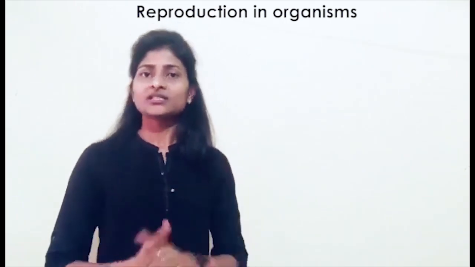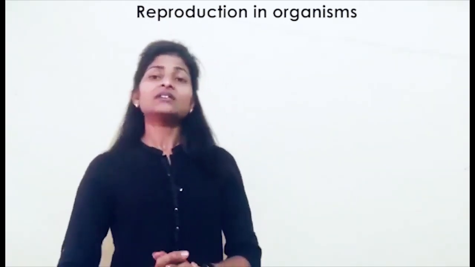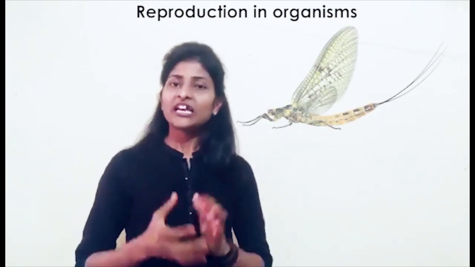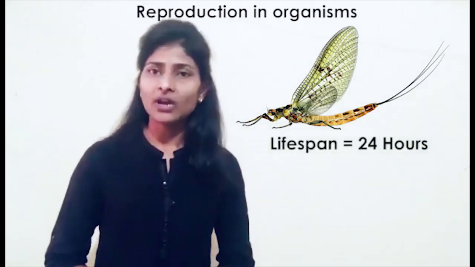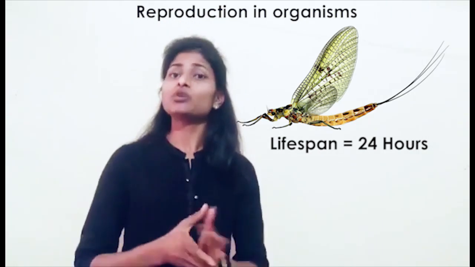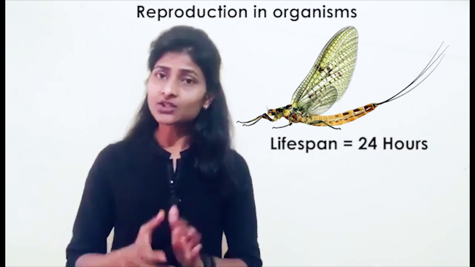Every individual among living organisms has a different lifespan. Some have the shortest lifespan, some have the largest lifespan. So we will discuss only the shortest one as well as the largest one. The shortest known lifespan is 1 day. For example, the mayfly, an insect whose lifespan is 1 day of 24 hours. Even the duration between the reproductive phase and death is up to 5 to 6 minutes. That is the shortest lifespan ever known in animals.